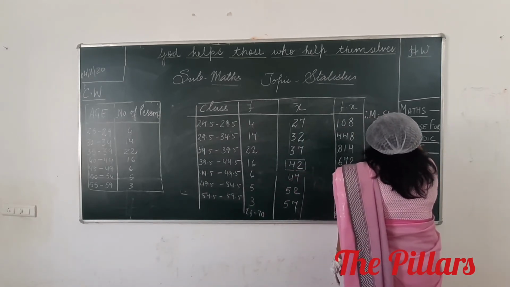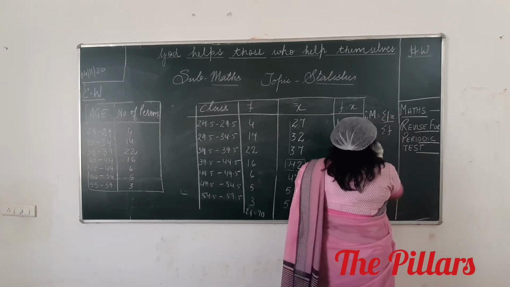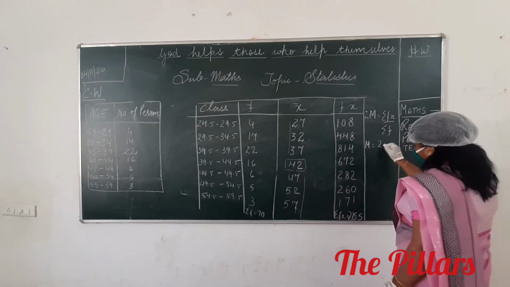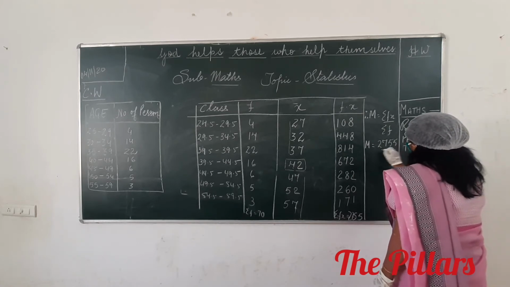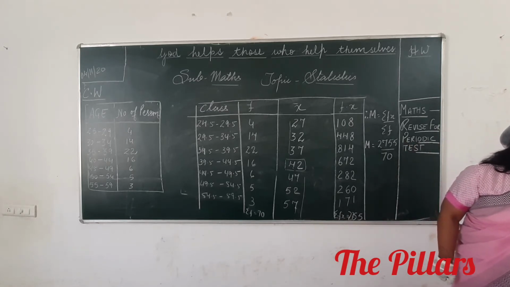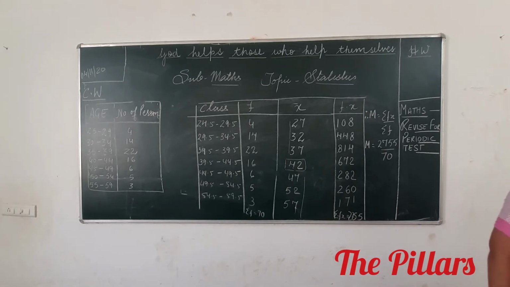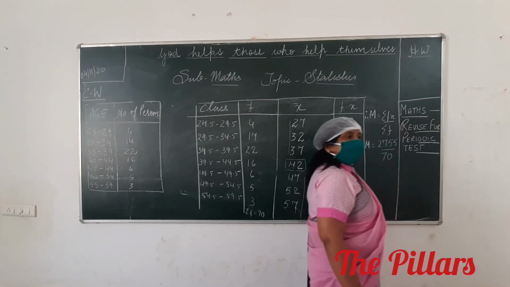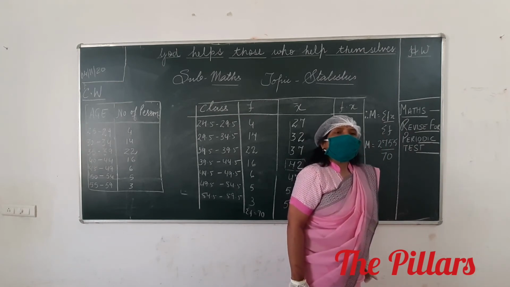Mean will be sigma fx upon sigma f. So here how much is sigma fx? 2755 upon sigma f, which is 70. Reduce into its lowest term. Quickly. Hurry up, speed up, children, speed up.